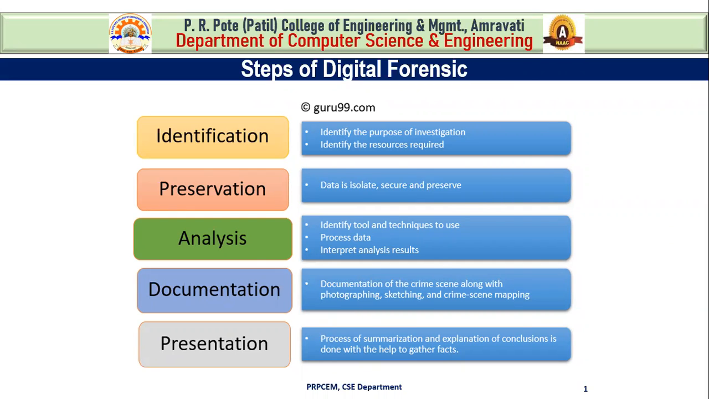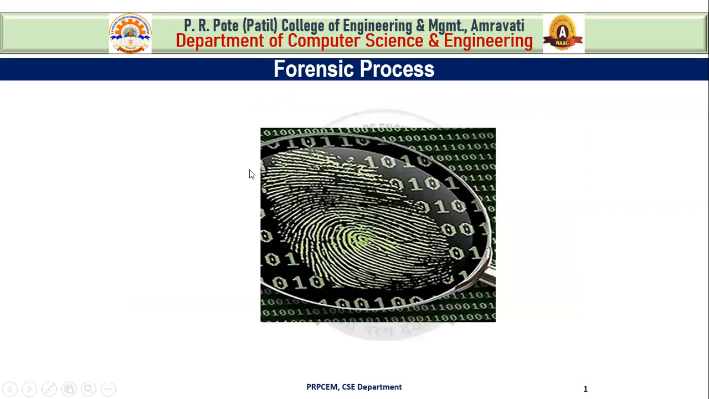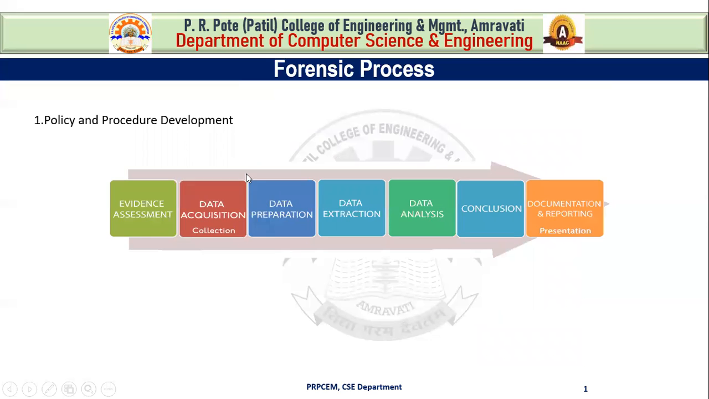In the previous lecture, we had discussion on the steps of digital forensic. In that, we have discussed the 5 steps of digital forensic, that is identification, preservation, analysis, documentation, and presentation. After that, we have seen the digital forensic process. First one is policy and procedure development.